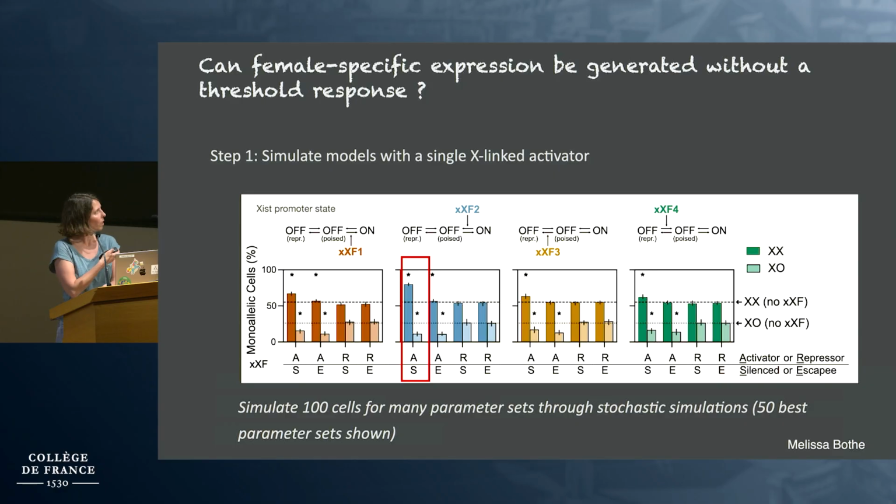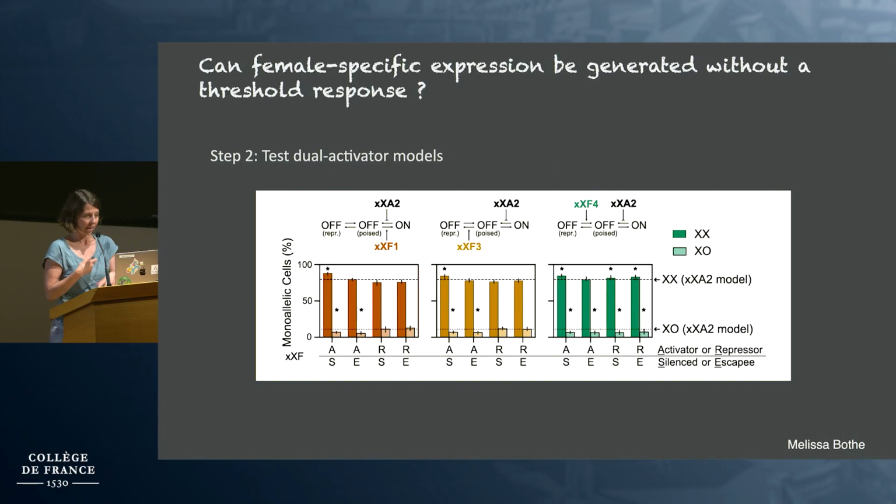Now we took this best model and extended it by adding a second regulator to the remaining positions here, did essentially the same analysis, and found this model that is essentially two X-linked activators. This is very good at explaining female-specific expression, with more than 90% monoallelic expression in females.